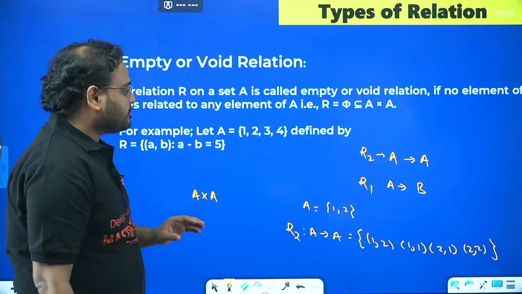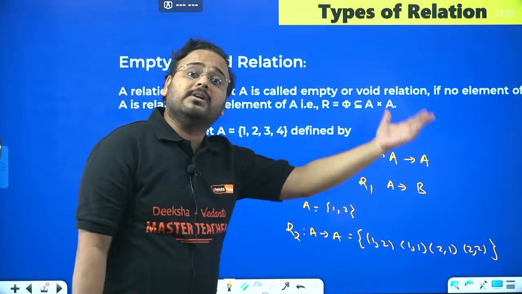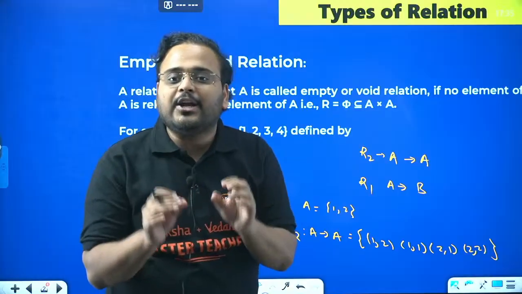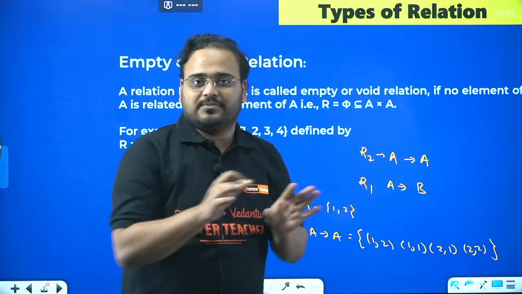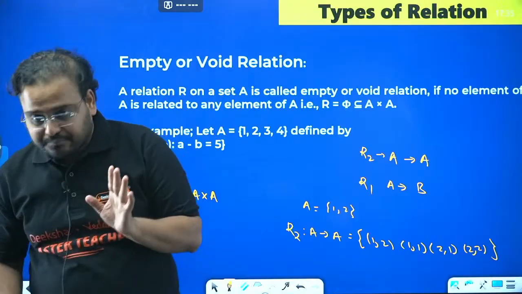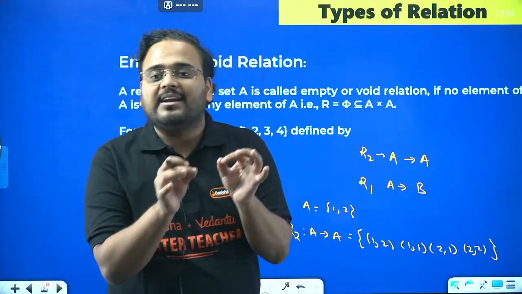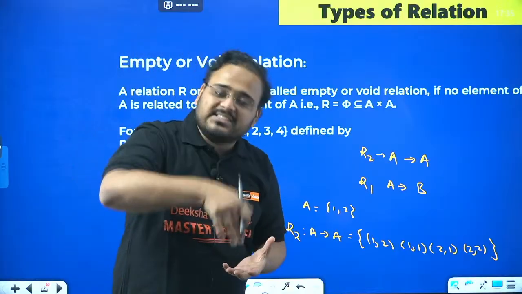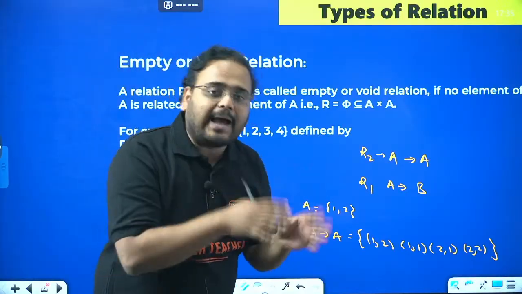Is it clear? This is all from the PU1 side, not from the PU2 side. In PU2, the teacher has to understand that you already know what a relation is. Clear, guys? I am going to take the understanding that you already know what a relation is, and from there I'm going to move on to what is in this year's syllabus, which is the types of relations.